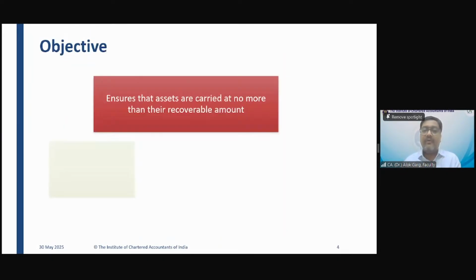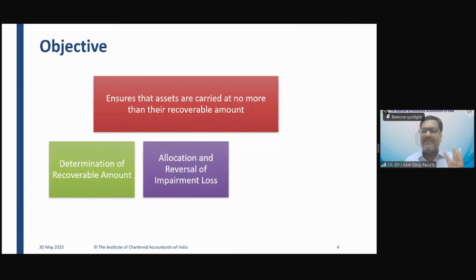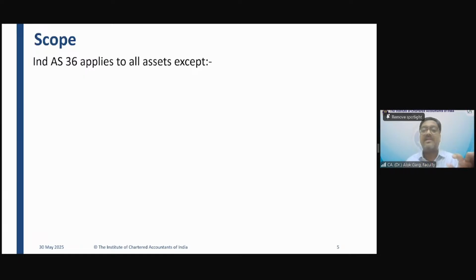Now the question comes, and the objective is just a theoretical part: why was this standard issued? This standard was issued to ensure that no asset will be carried in the books at more than the recoverable value. And this standard talks about how to determine the recoverable value, how to allocate the impairment loss, how to reverse the impairment loss, and the disclosure part.